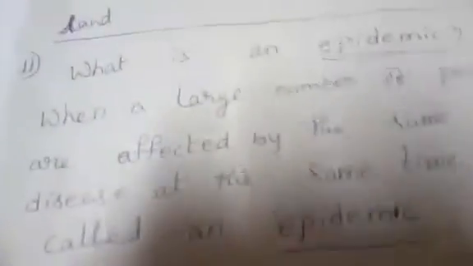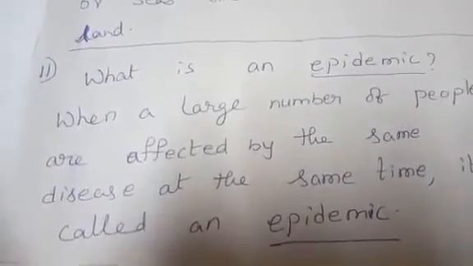Next question is 11th. What is an epidemic?